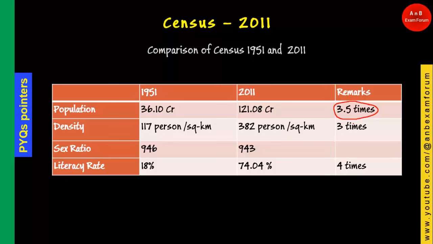If we see the density, it is almost 3 times, and the literacy rate has increased 4 times. These are very high level questions. In 1951 we had a literacy rate of 18%, but by 2011 it increased about 4 times, that is 74.04%.